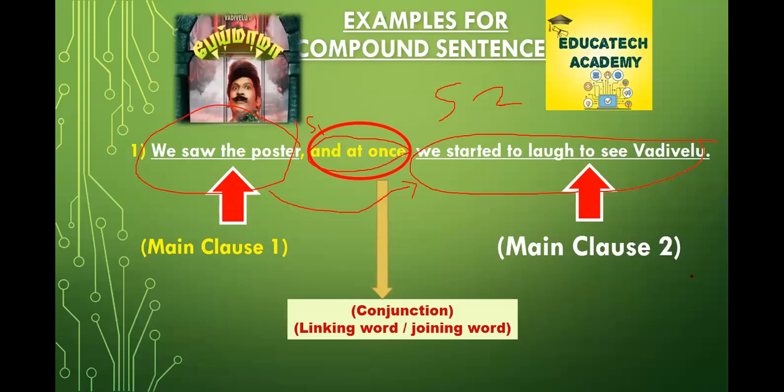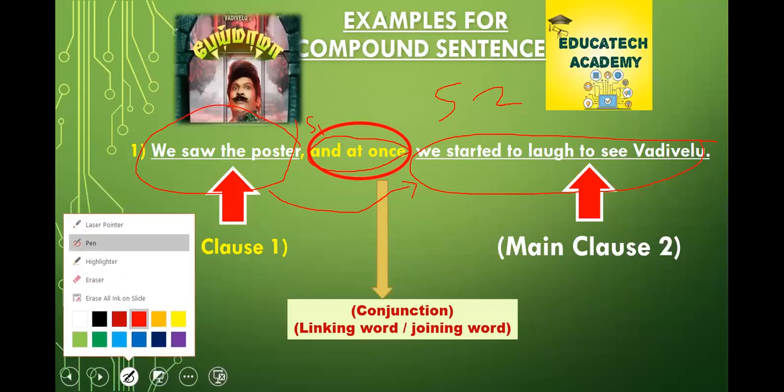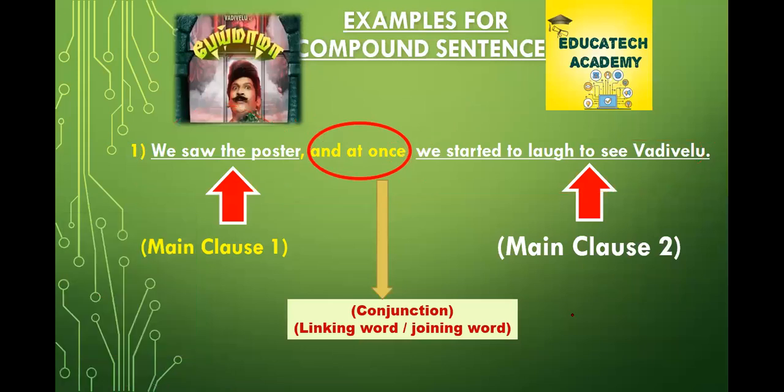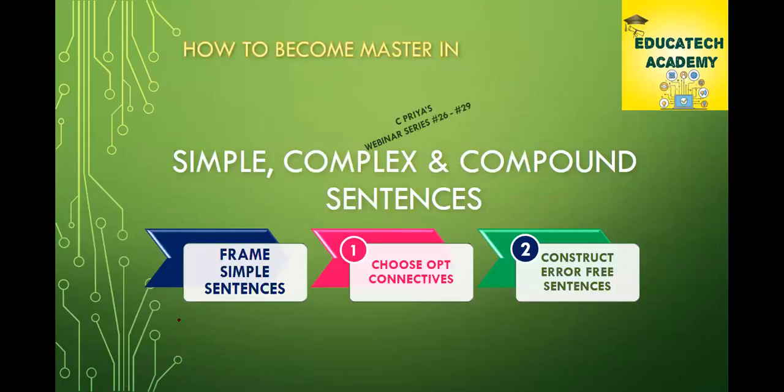Okay. So with this example, I stop today. I'm going to give you the rules. So frame simple sentences and choose apt connectives. First thing is to frame simple sentences. Choose apt connectives to convert them into a complex sentence or compound sentence and construct error-free sentences. Only these three things we have to do.